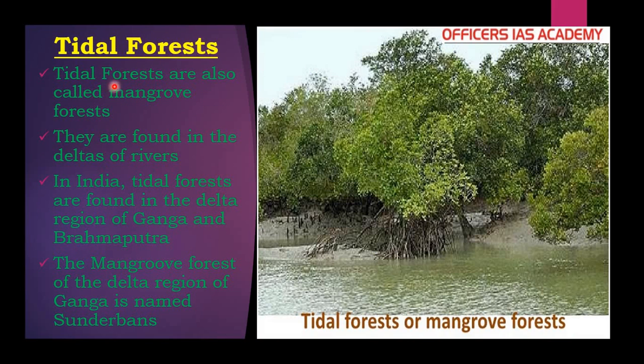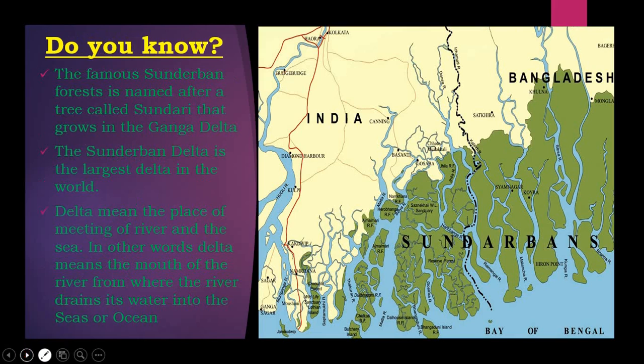Tidal forests are also called mangrove forest because they are found in the delta of rivers. So delta means, you understood, the meeting place where the river goes and meets the sea, or where the water drains from the river to the sea or the ocean. In India, tidal forests are found in the delta region of Ganga and Brahmaputra. The mangrove forest of the delta region of Ganga is named Sundarban. Why is it called that?